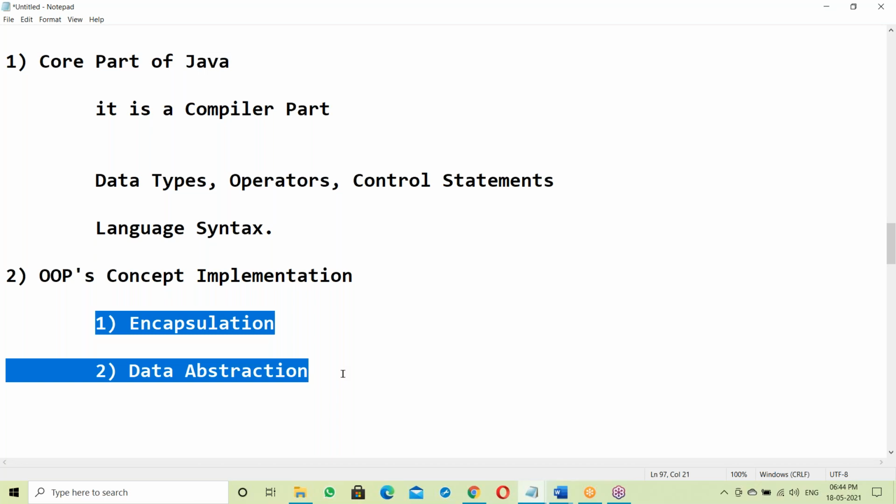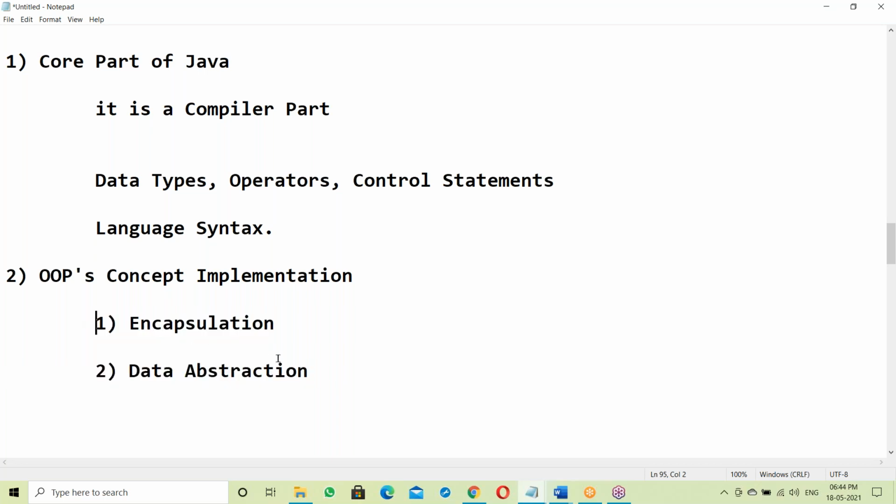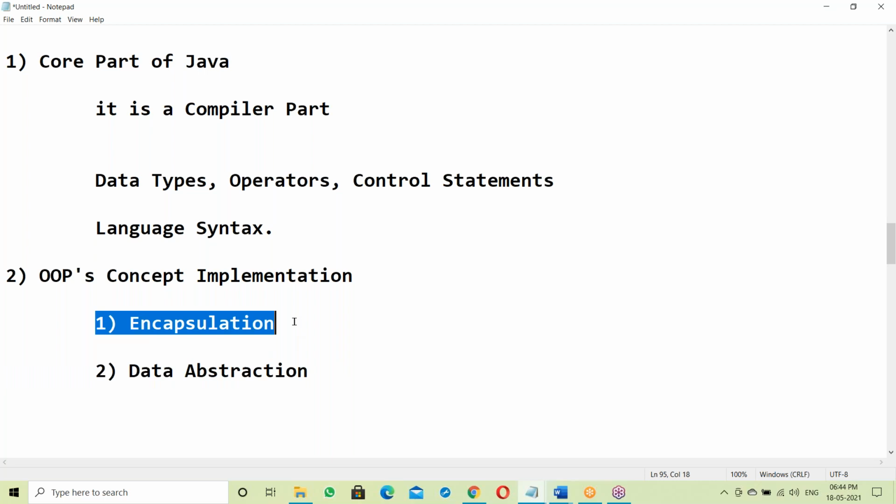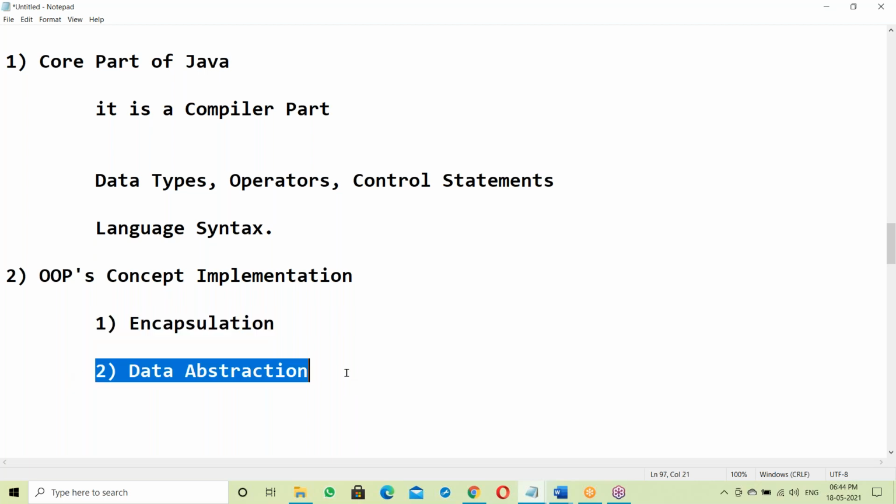Encapsulation is like closing data in a capsule, and data abstraction is hiding data. Later many more features were added, and these features are implemented in Java.